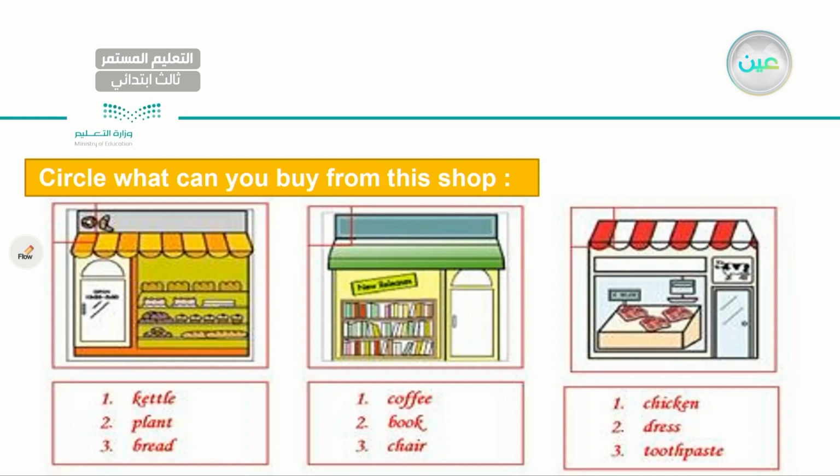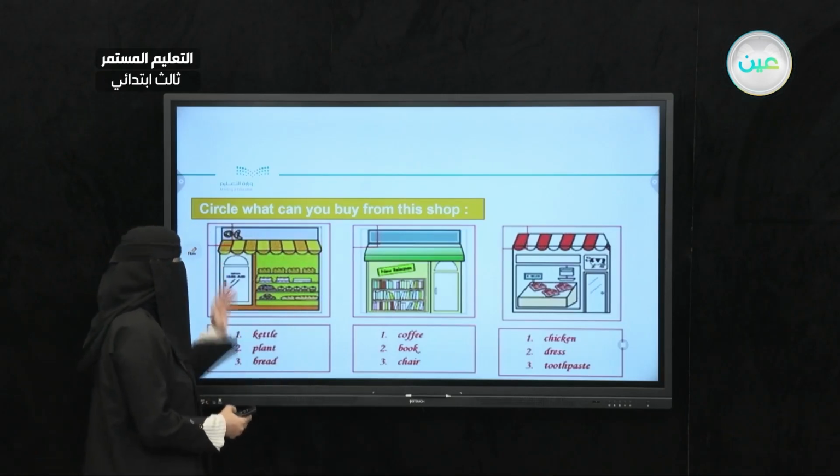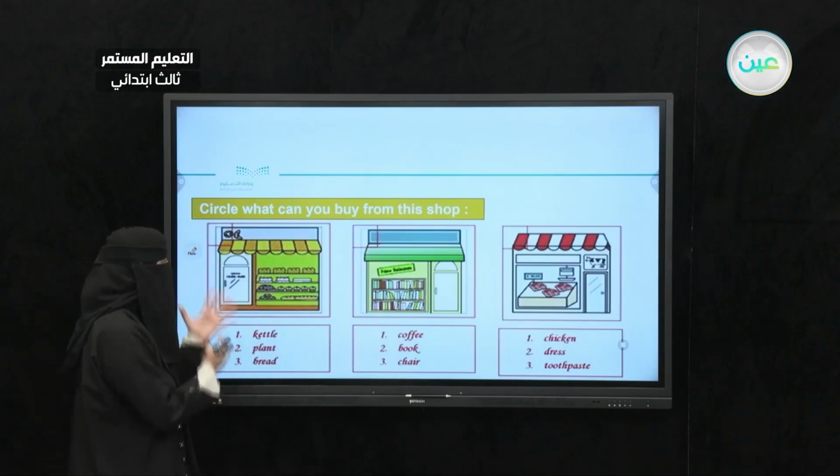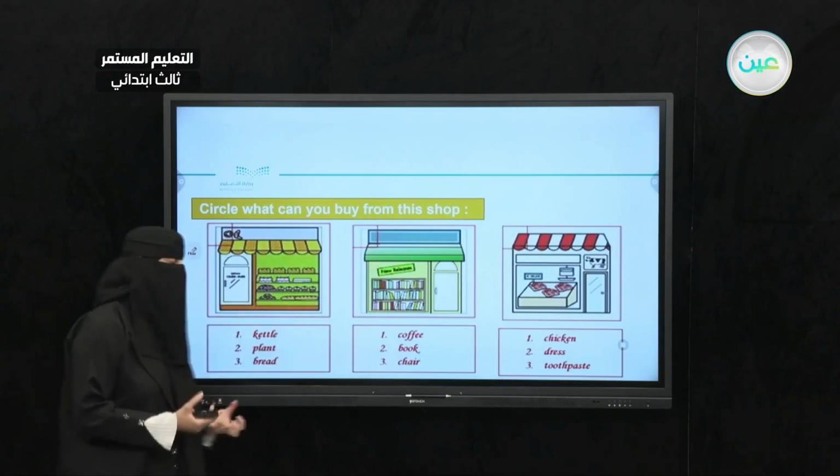Now, here I have a question for you. Circle, what can you buy from this shop? As you can see here, I have three different kinds of shops. I have the name and I have the display for you. Under each picture, I have three choices or three options for you. Two are incorrect, one is the correct option. For the first one, as you can see, it's obvious, I have a bakery. So what can we get from a bakery, my dear student?